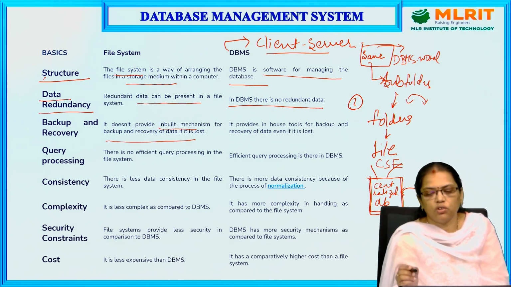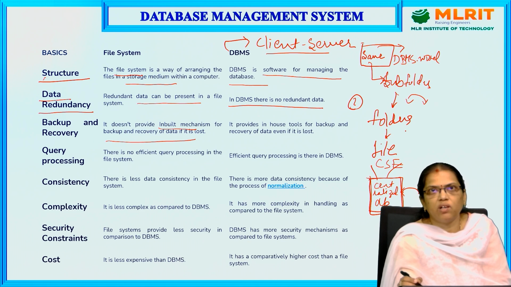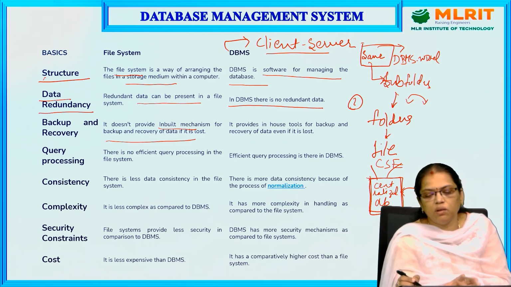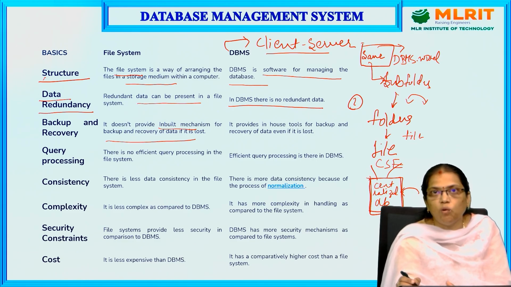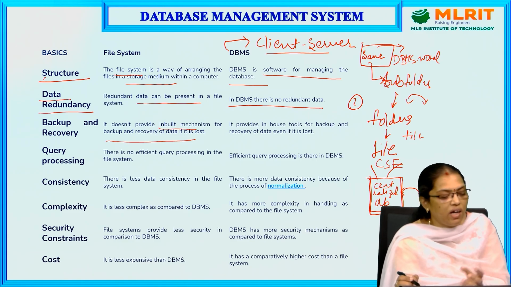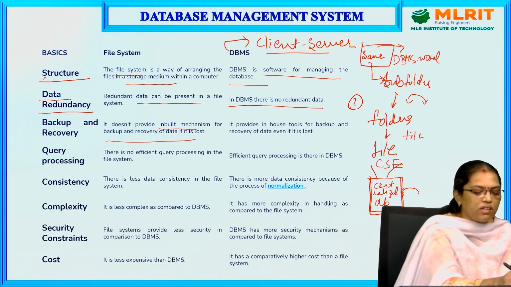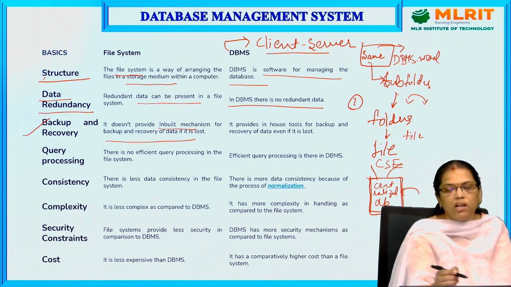Now let us assume I am preparing a Word document. Whenever I am preparing a Word document, I didn't save the file. Suddenly there is a power failure. There is some problem in power, and the power has suddenly shut down. If I don't save the file, when the power is back and I want to retrieve the data in the file, I cannot retrieve it. That is the disadvantage of backup and recovery.